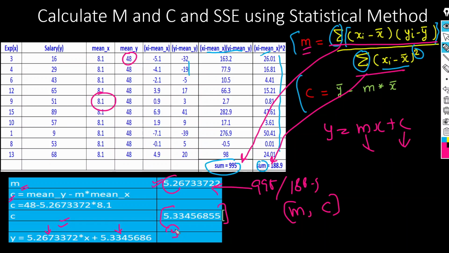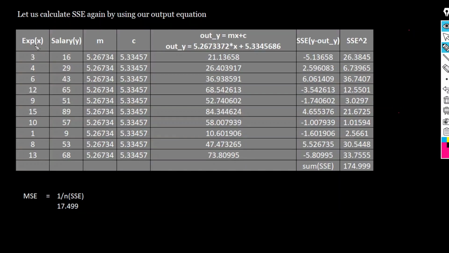It means y output. How we can use that? Here you can see this is your x, y, m and c we have already calculated. Now we have to calculate this y is equal to mx plus c. This is the equation. Here we will use different x values. It means all these values we will apply here, then we will calculate this particular y output.